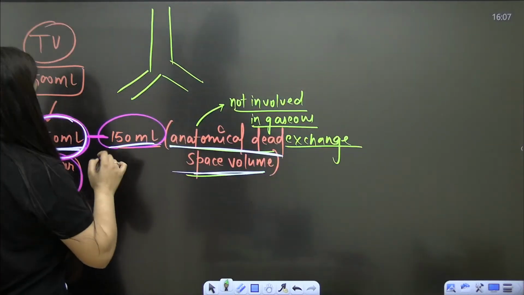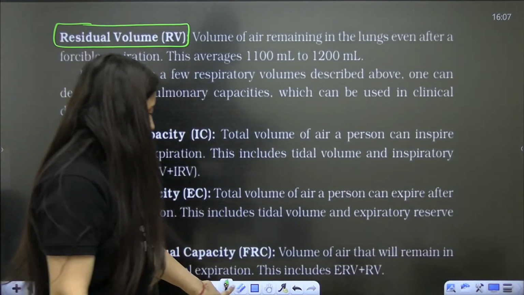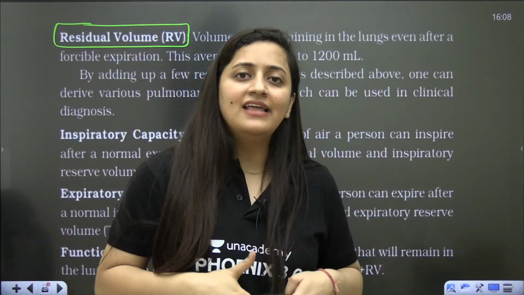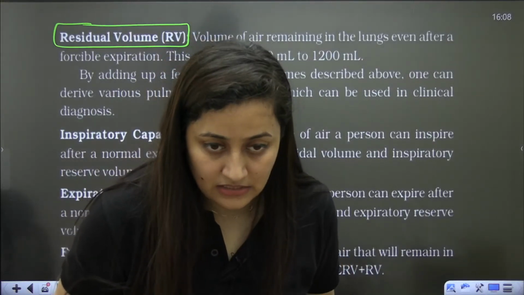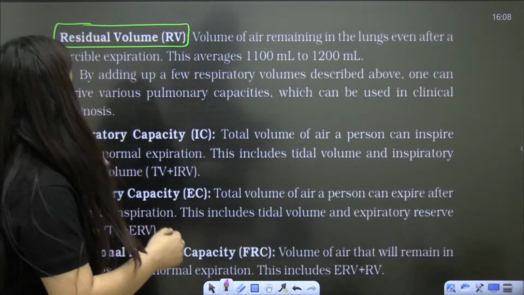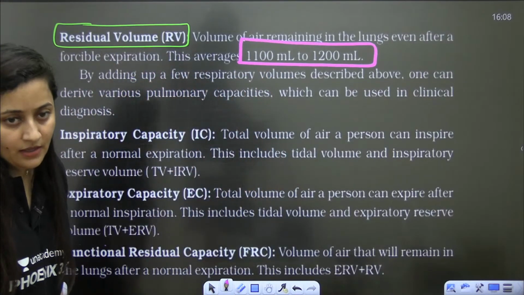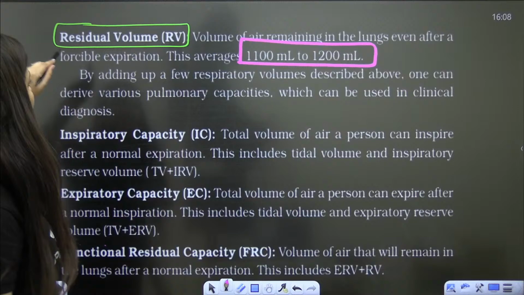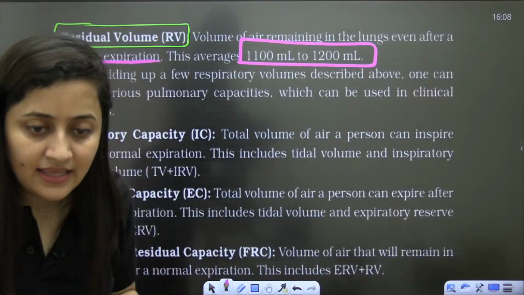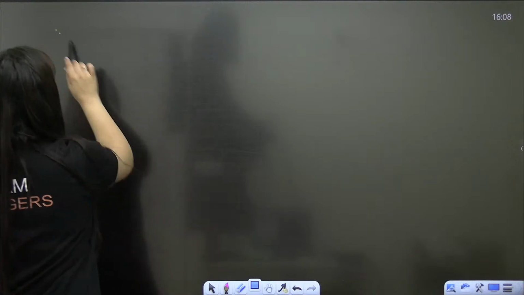Then there is the residual volume, the remaining volume. Even after forcible expiration, we do not release the complete air from our lungs. Our lungs are never empty. They always have some amount of air, and that is the residual volume, 1100 to 1200 ml. It is the volume of air remaining in the lungs even after forcible expiration.